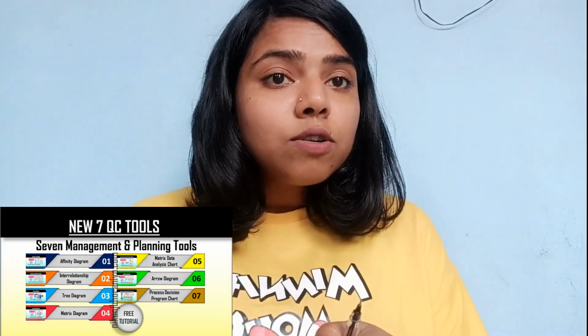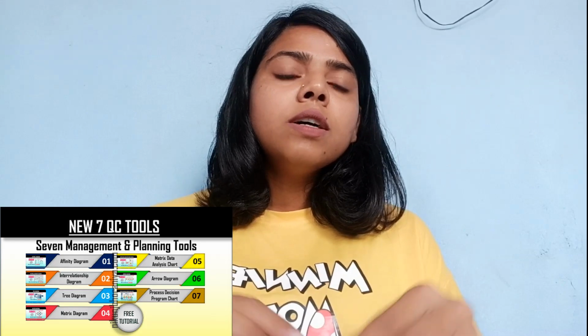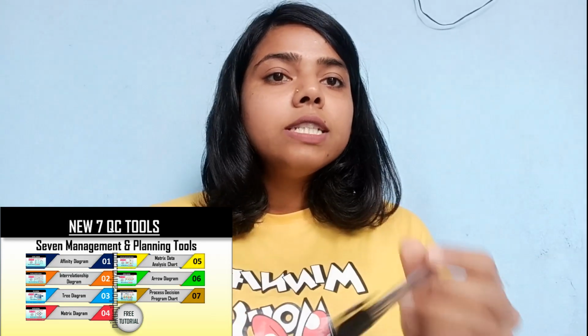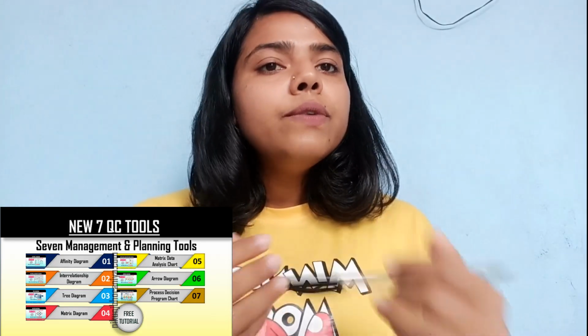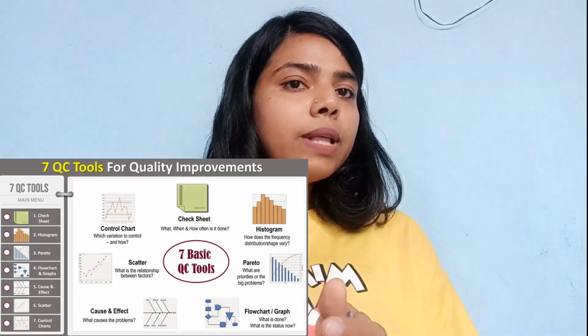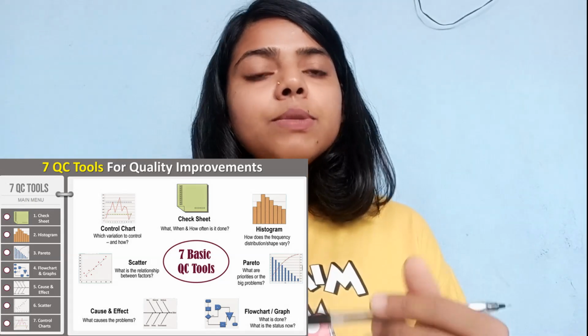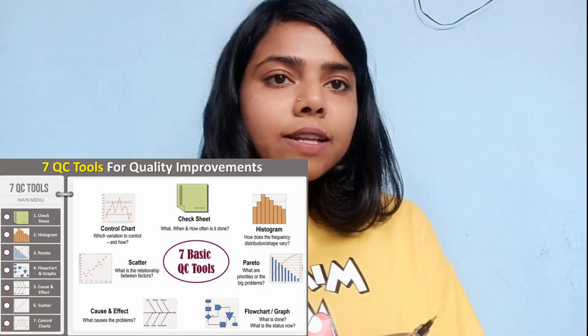Today's topic is about the 7 basic quality control tools. But in this topic we won't only be discussing the 7 basic quality control tools. We will be focusing on the 7 new management and planning tools as well. What is the need for the 7 new management and planning tools? We will be knowing about that today.